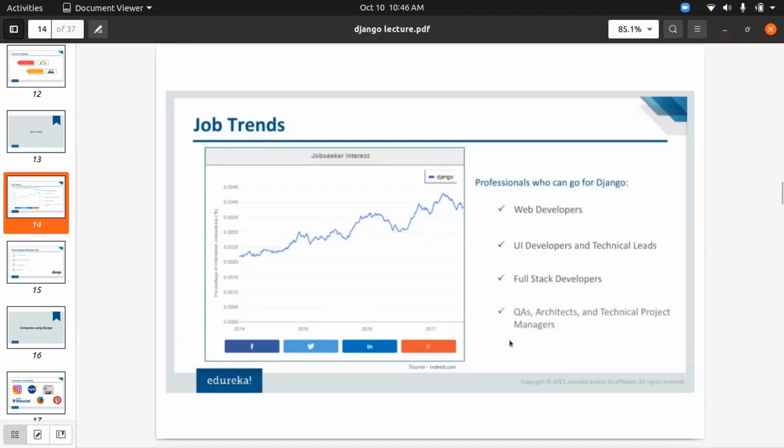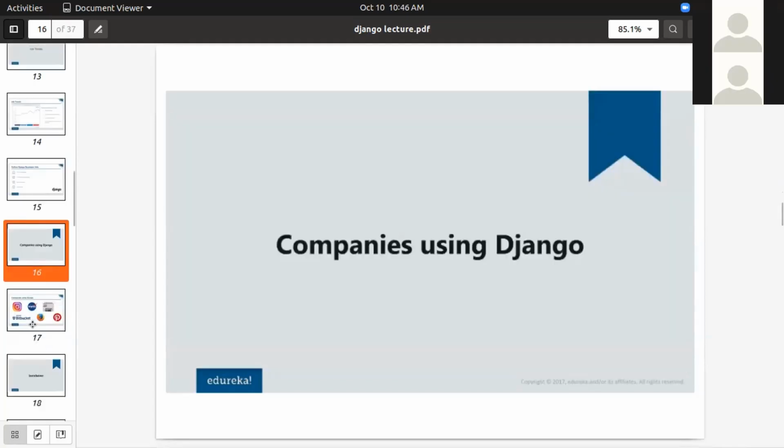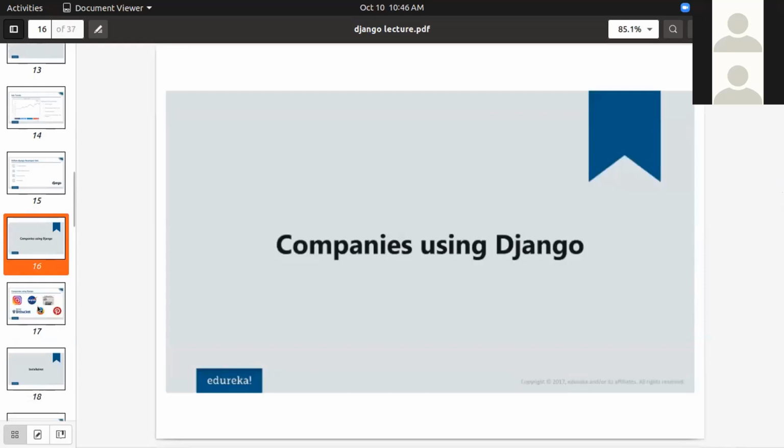Then we have quality analysts, architects, and technical project managers who are Django developers. And these are the job profiles: the full stack developer profile, the senior Python software developer profile, the backend developer, and the data engineer. I would also like to explain that you can perform AI tasks such as machine learning and data engineering with the help of Django. Nothing is impossible. I said you can do many things with Django, and one such thing is data engineering.